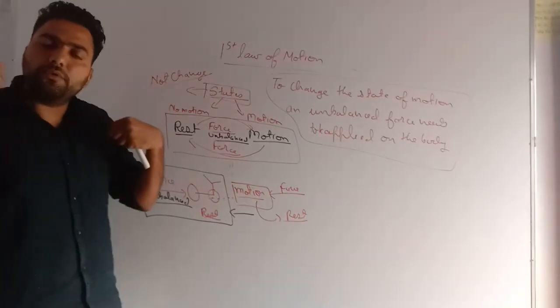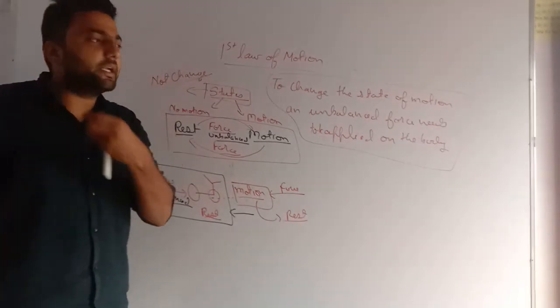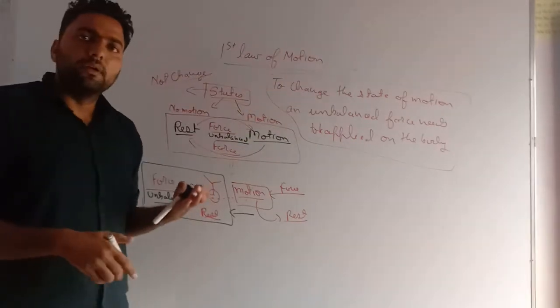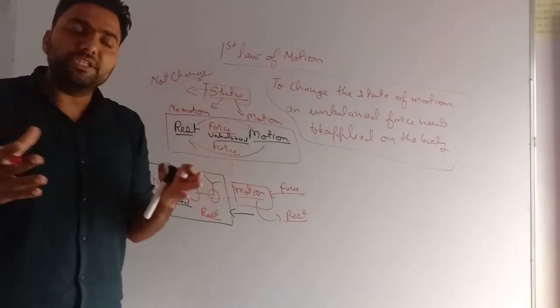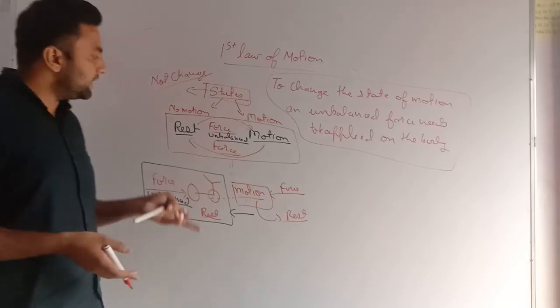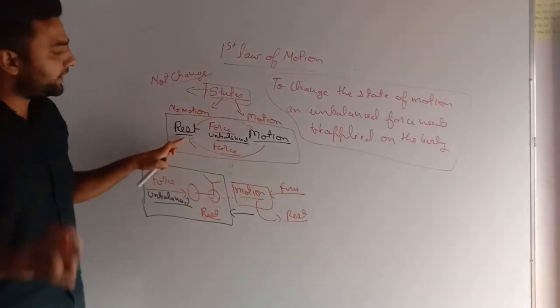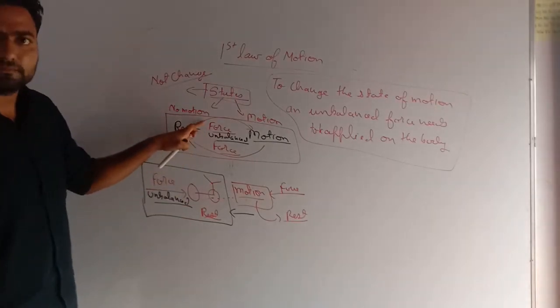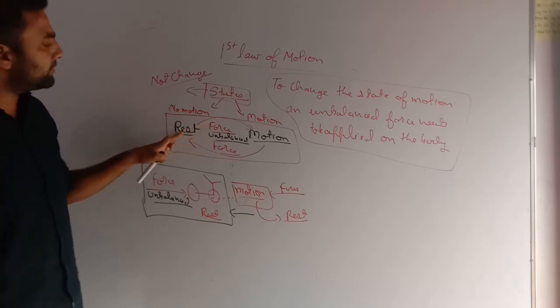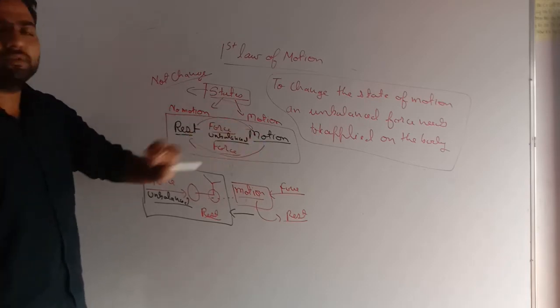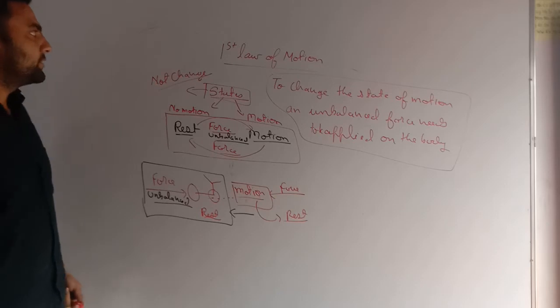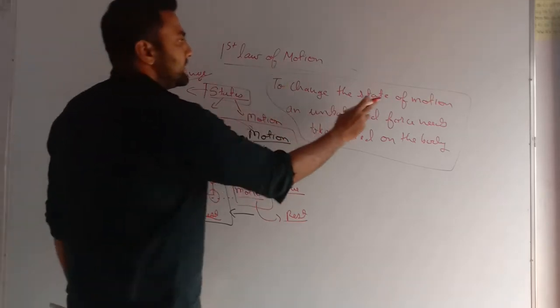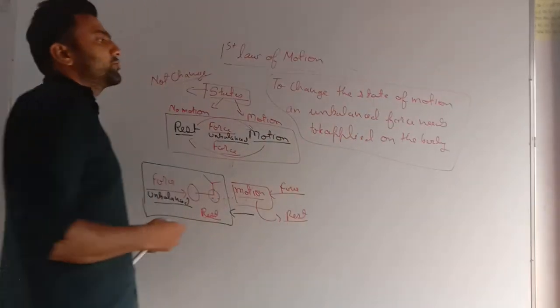When you picked it up, you applied unbalanced force on it, and it came in motion. Your TV set, your fridge, your bed, all those things are at rest only. Why? You never applied any unbalanced force on them. The day you apply an unbalanced force on them, they will come into motion. Okay? So, first law of motion: to change the state of motion, an unbalanced force needs to be applied on the body.